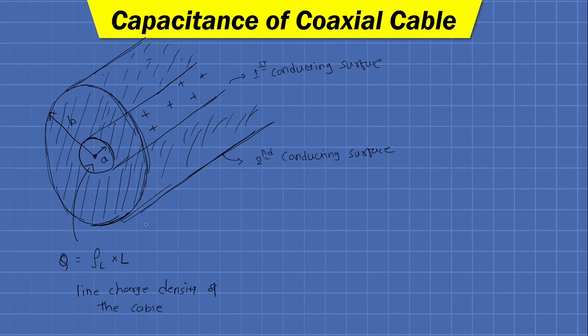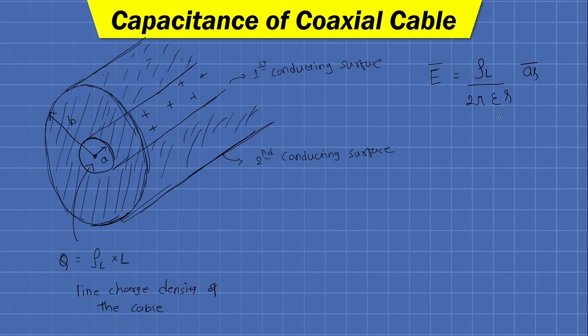For a cable having such a configuration, we can determine the capacitance as follows. First consider the cable as an infinitely long conductor. For an infinitely long conductor, the formula of field intensity that we have already derived at the time of Gauss's law and electrostatic studies was rho L upon 2 pi epsilon R, in the direction of a R bar.